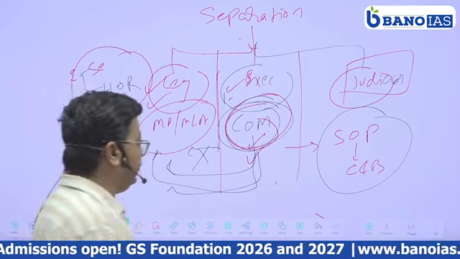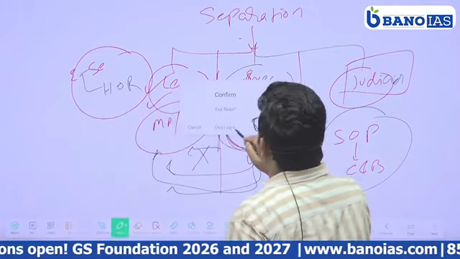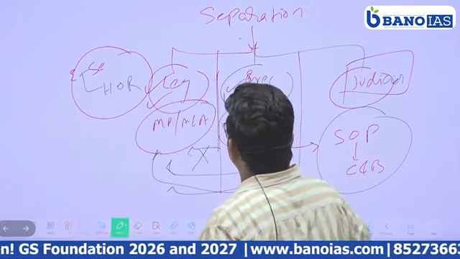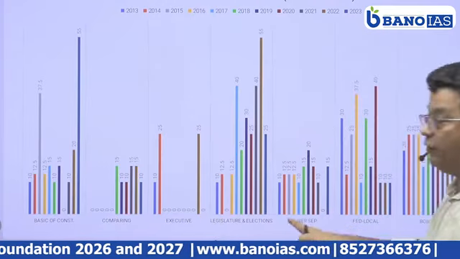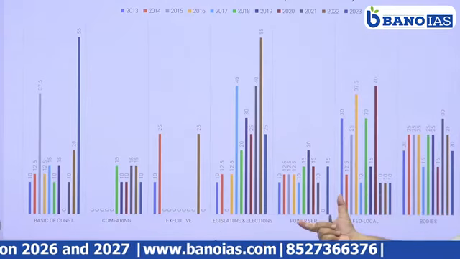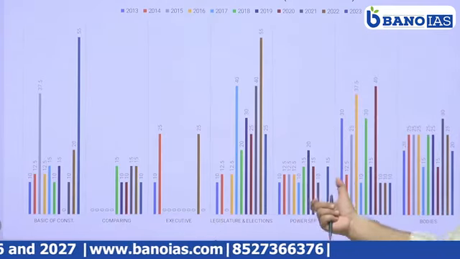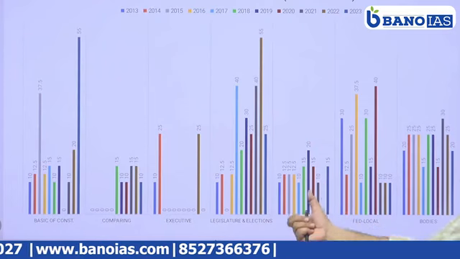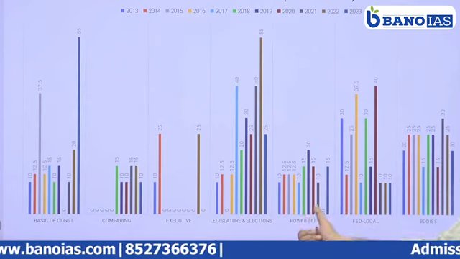So this is what we are going to see in this power of separations. So the questions were there from this: how executives are made answerable to the legislature.